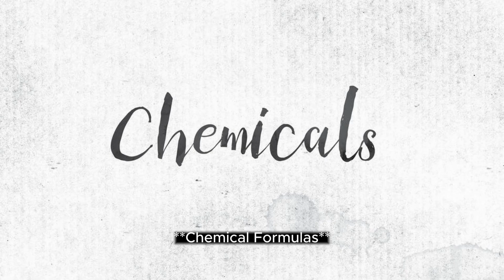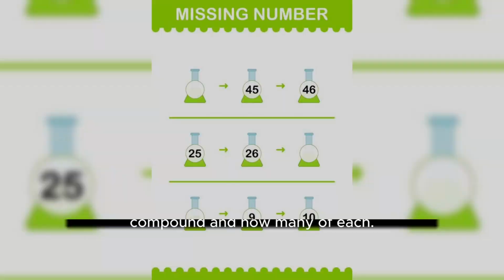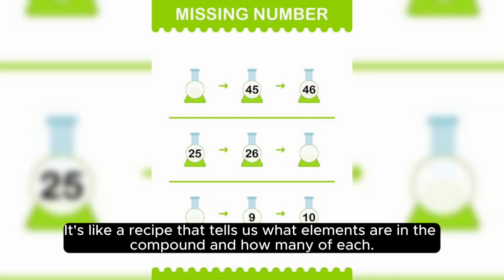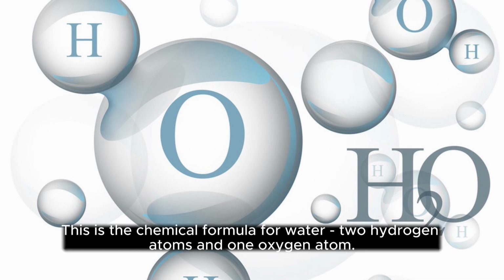Chemical formulas. Every compound has a chemical formula that shows the types and numbers of atoms present. It's like a recipe that tells us what elements are in the compound and how many of each. This is the chemical formula for water: 2 hydrogen atoms and 1 oxygen atom.